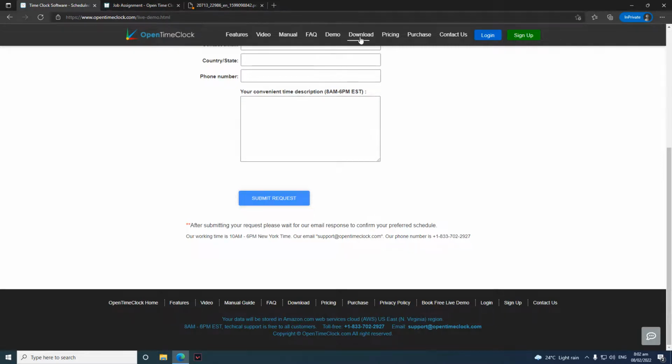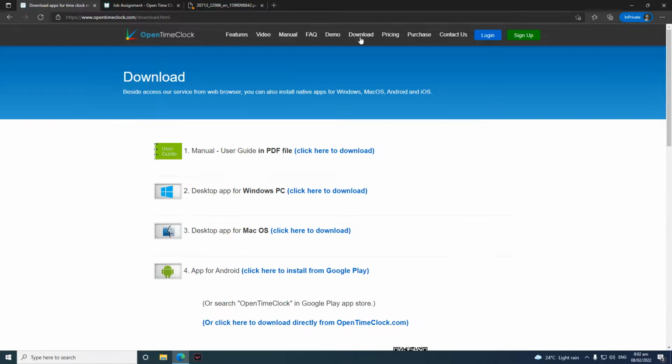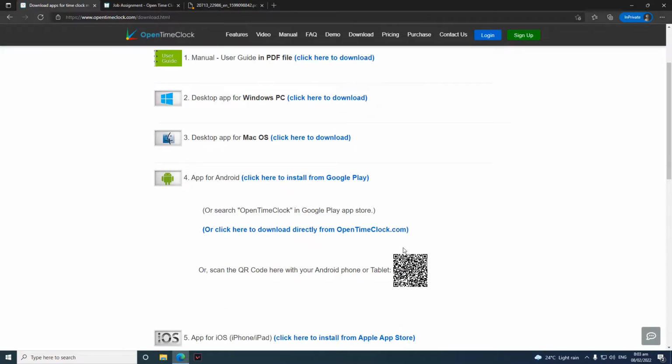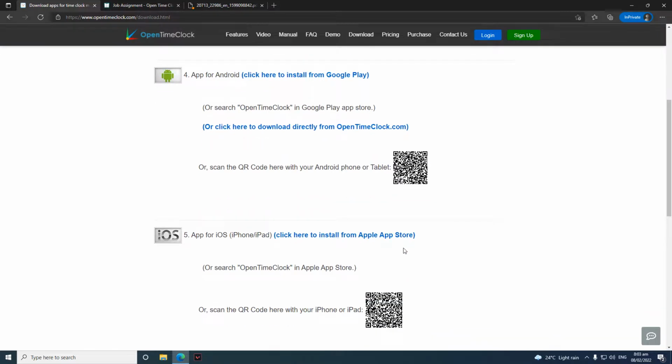Next, we have the download page where you can see the links where you can download the manual, the desktop app for Windows, the desktop app for Mac OS, and the app for Android. It may be from Google Play, it may be directly from our website, and also an app for iOS devices.